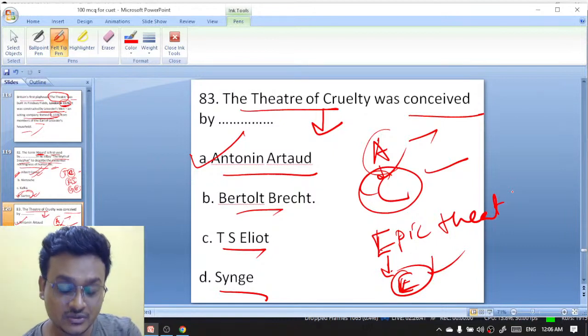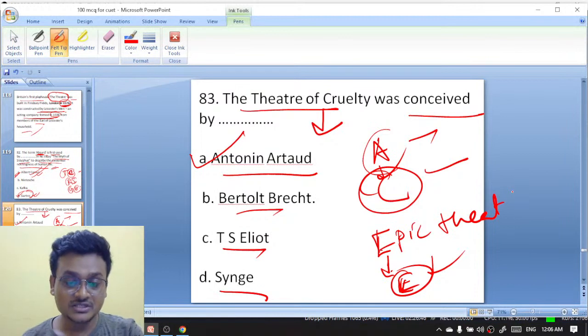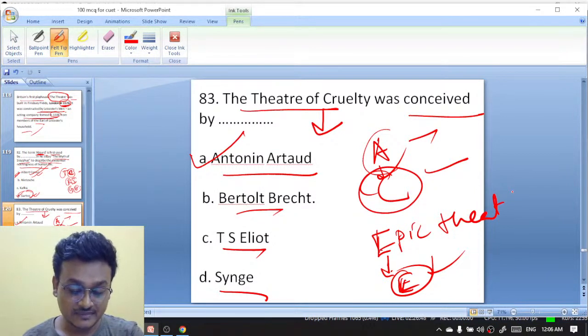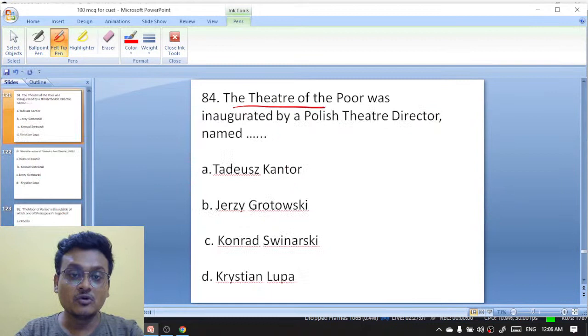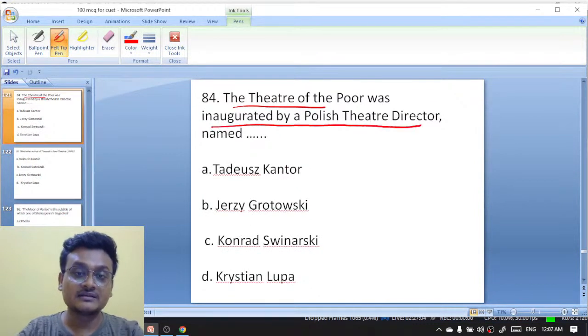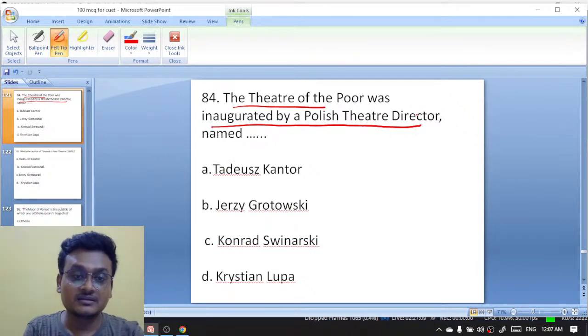No, epic theater was actually popularized by, as you said, Sri Ramchandra. Okay, but it was coined first by Erwin Piscator. So many excellent. Okay. Chalo. The theater of the poor was inaugurated by the Polish theater director named, नाम क्या है? Janusz Kantor, Jerzy Grotowski, Konrad Swiderski, Christian Lupa.